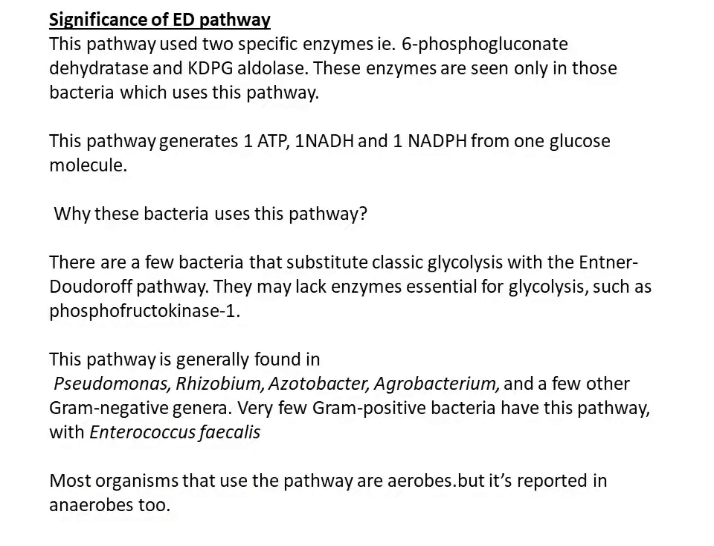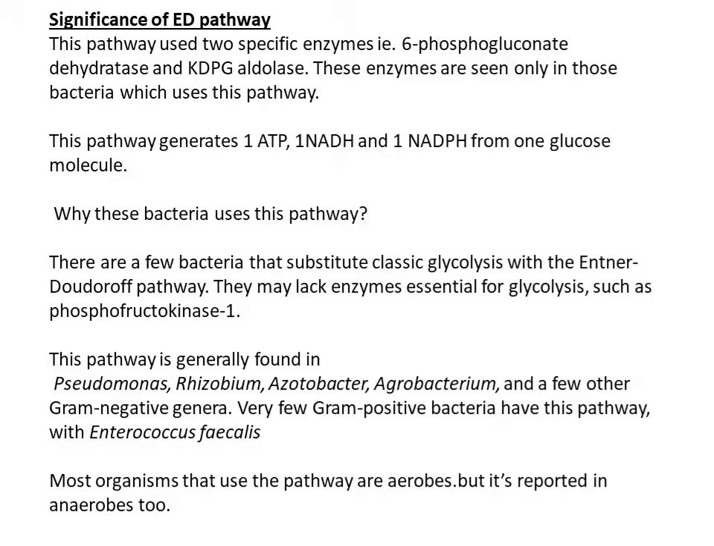Now coming to the significance of the ED pathway, this pathway uses two specific enzymes, that is 6-phosphogluconate dehydratase and KDPG aldolase, and these two enzymes are seen only in those bacteria which use this pathway. The gain of this pathway is 1 ATP, 1 NADH and 1 NADPH from one molecule of glucose.